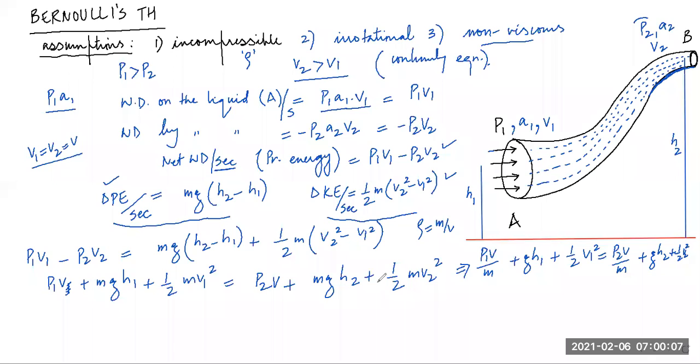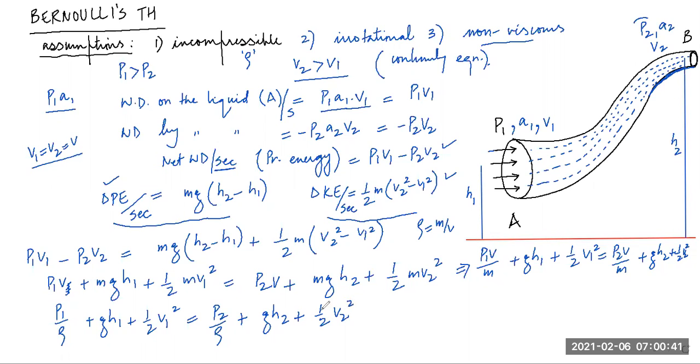So this will be P1 by rho, mass by volume inverted. P1 by rho plus g h1 plus half v1 square can be equated to P2 by rho. Can anyone help me complete this? Plus g h2 plus half v2 square.